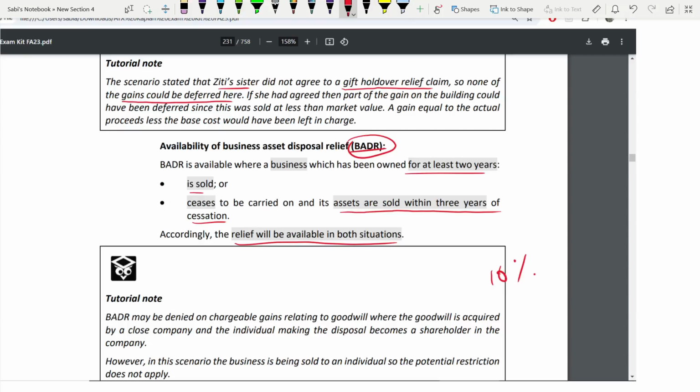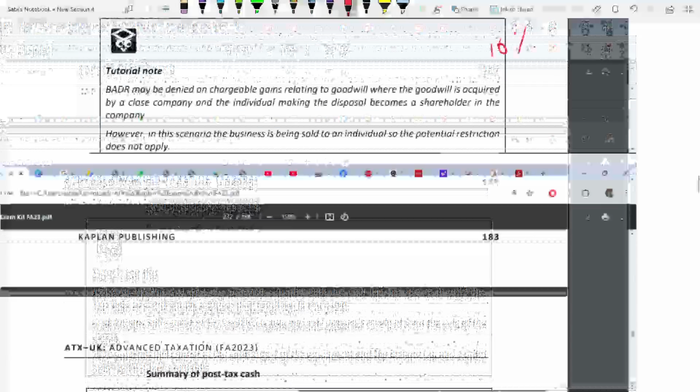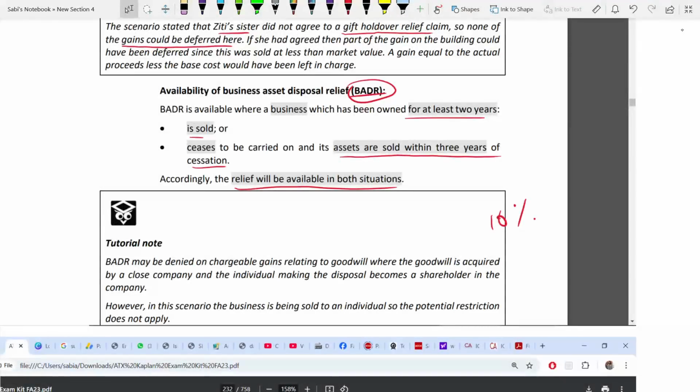Now, one more thing which the examiner has told you, it's a tutorial note which I would like to highlight for you. That is, BADR for goodwill might be denied in one condition. If you have studied my lecture on close companies, I've done a chapter on close company, I think it was lecture 23. In close company, I've told you that when an individual is making a disposal of goodwill to a close company, becomes a shareholder in the company, and is selling it, you are not going to get this 10%. This BADR will not be applicable in terms of that goodwill.